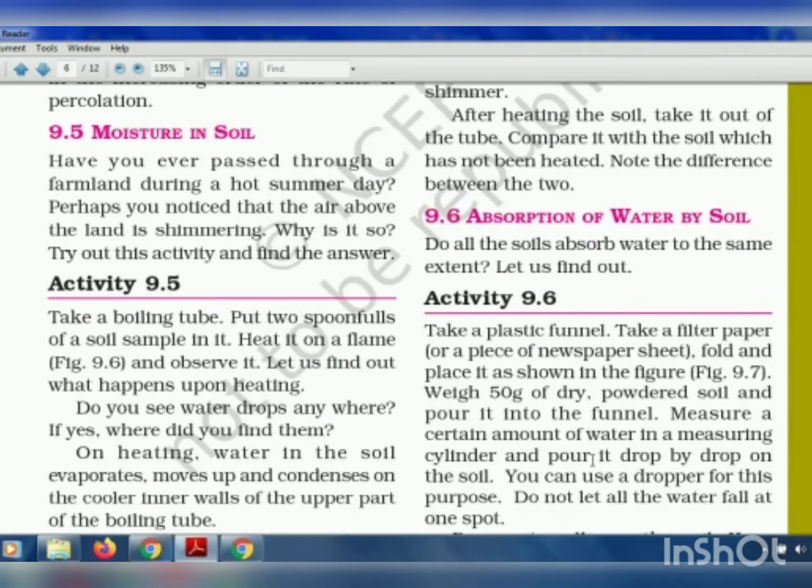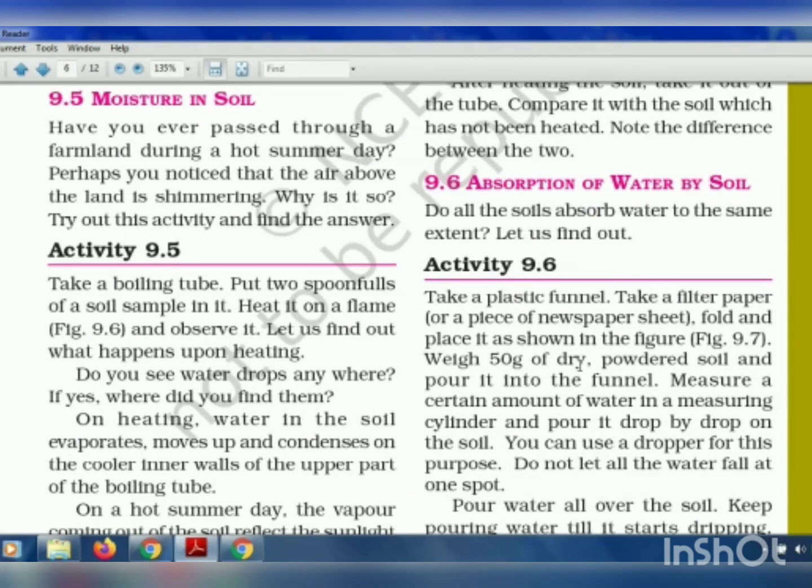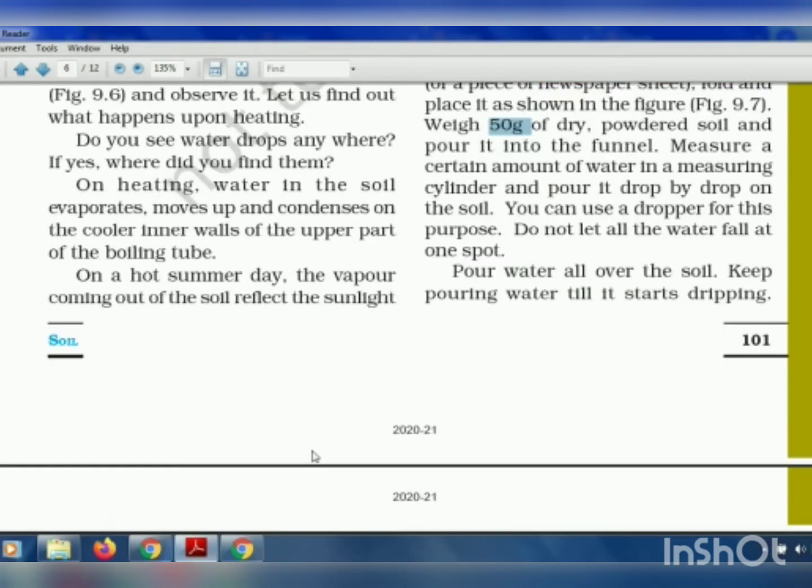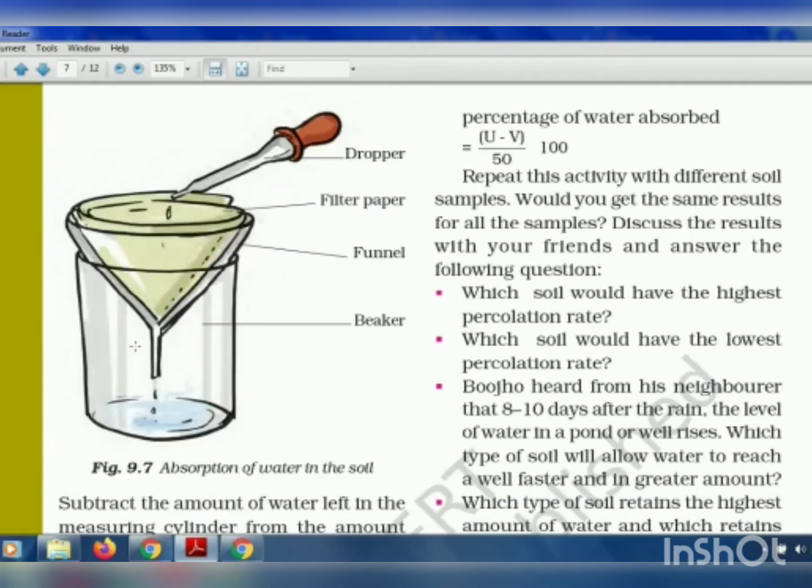Okay. Now next is absorption of water by soil. That means how much water is absorbed by the soil. Here in this experiment, they have taken 50 grams of soil. They have taken a glass or a beaker, put a funnel inside it, and inside the funnel they have put a filter paper, and inside the filter paper they have put the soil.